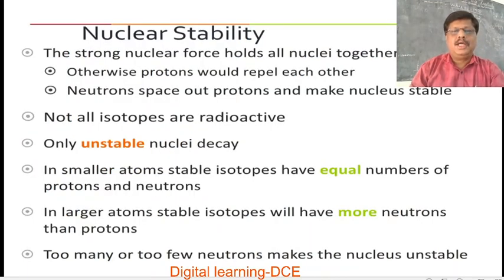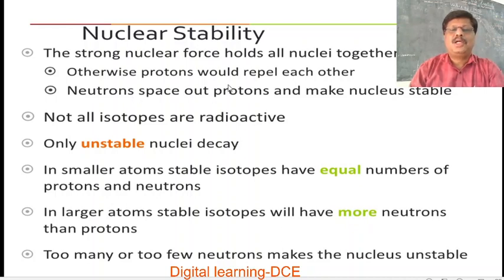So, nuclear stability. The strong nuclear force holds all nuclei together. We know from the chapter on nuclear forces that the strong nuclear force holds the nucleons, that is both protons and neutrons, together inside the nucleus.